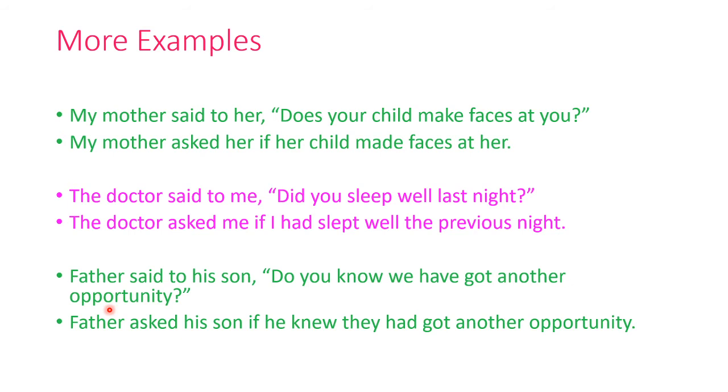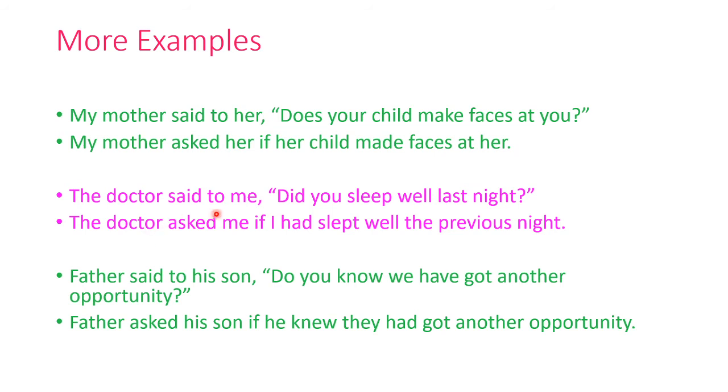So one thing is that if you are still learning to convert these, then you can underline all the words first which you feel need a change. Like here, said to will change, me will change. So did, you, then, or last night. So these are going to change so that when you are writing the indirect sentence, you don't miss anything.